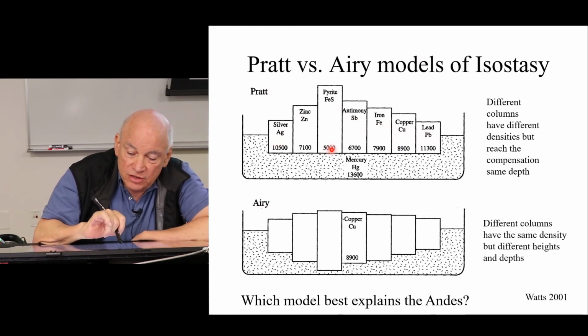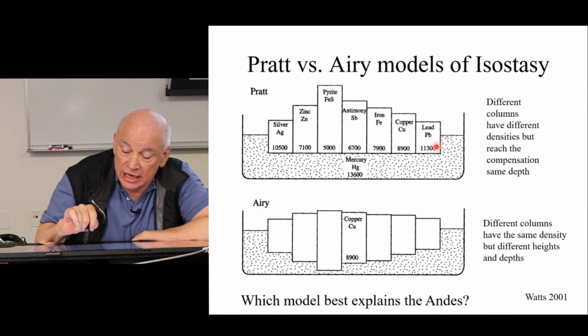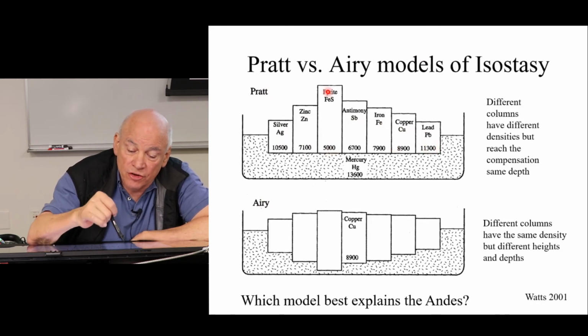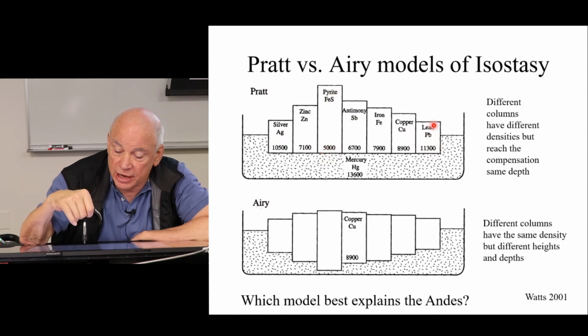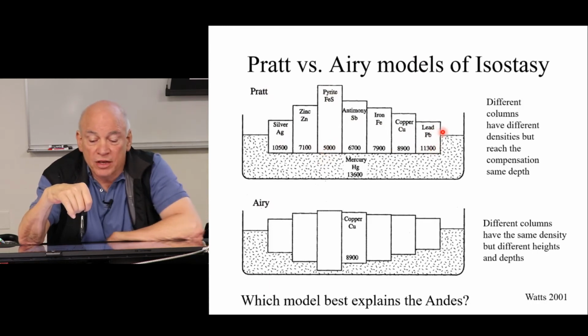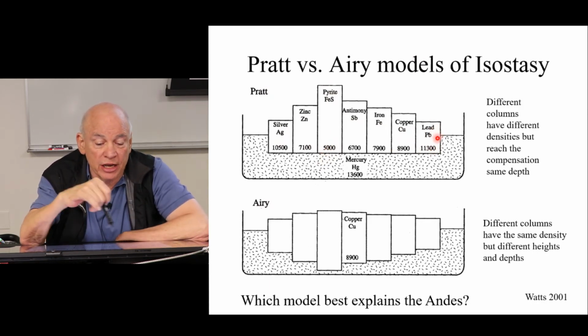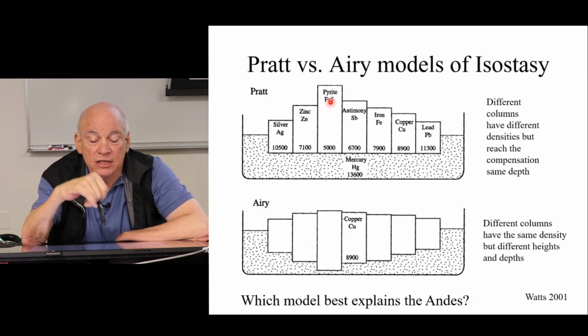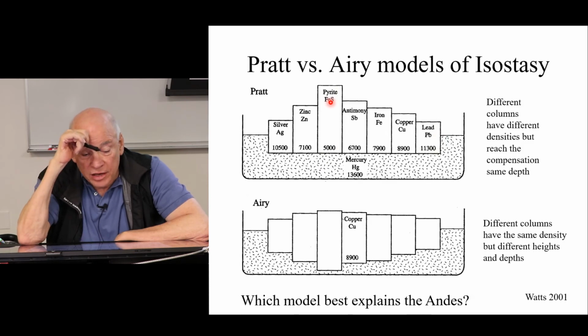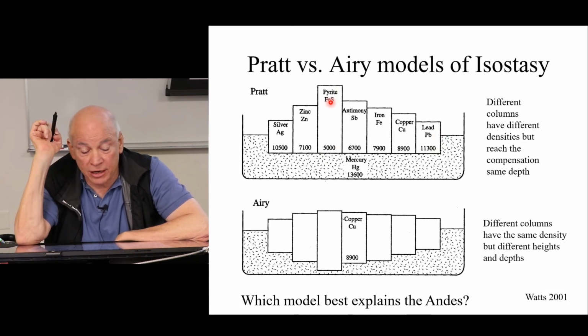Here we see the densities. The least dense is this thing. It's only 5,000 density units, whereas this lead is 11,000. So this mass in here is equivalent to this mass in weight. And so that is what's determining which one stands taller. The lighter it is, the higher it'll stand. Now, Airy said, no, that's completely nonsense.